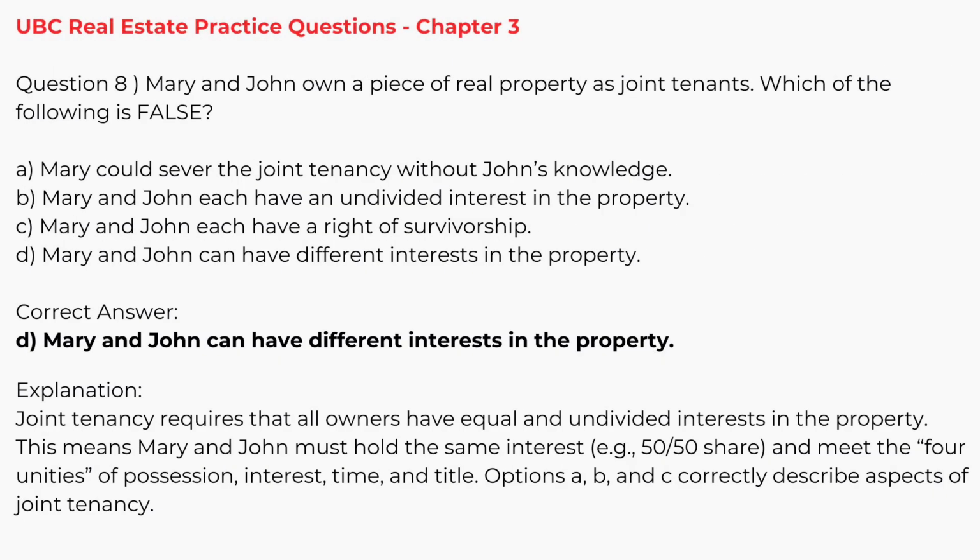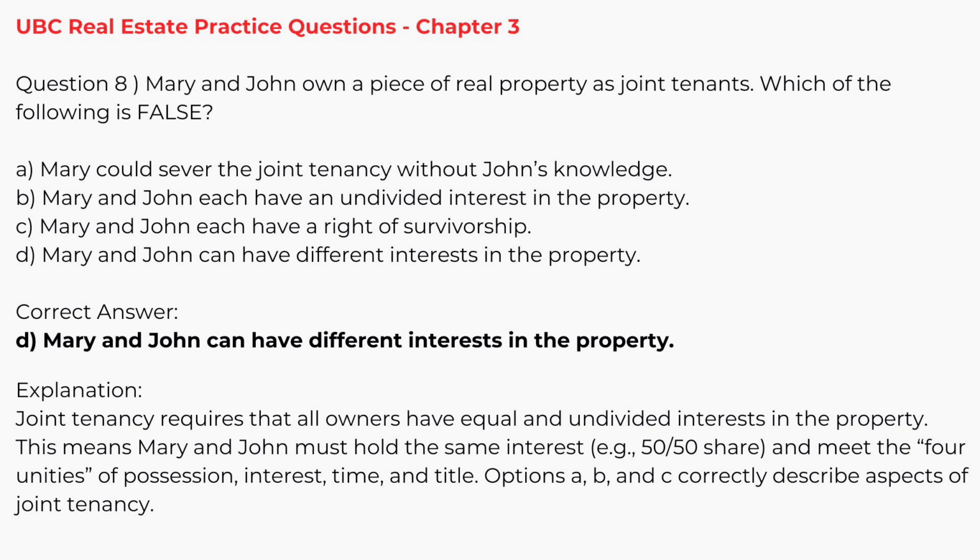Question 8. Mary and John own a piece of real property as joint tenants. Which of the following is false? A. Mary could sever the joint tenancy without John's knowledge. B. Mary and John each have an undivided interest in the property. C. Mary and John each have a right of survivorship. D. Mary and John can have different interests in the property. Correct answer. Mary and John can have different interests in the property.